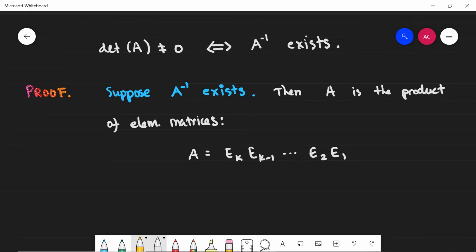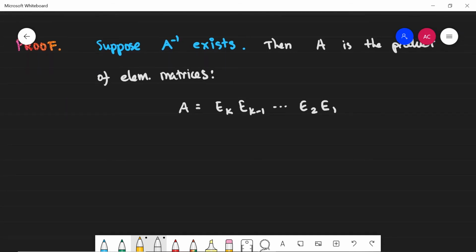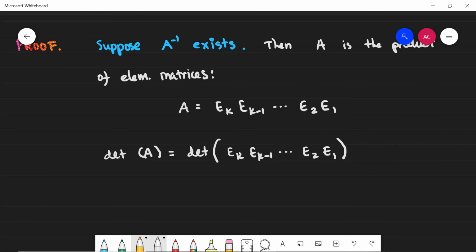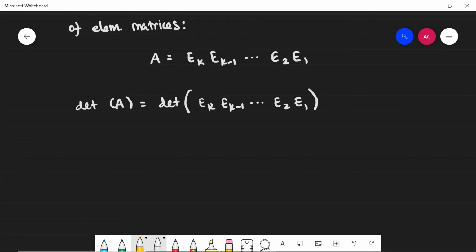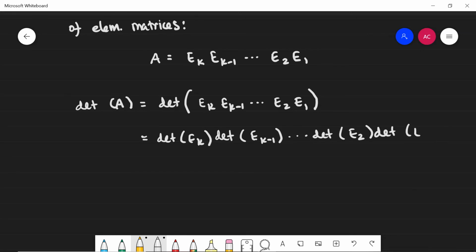Now I can take the determinant of A, and remember, my goal is to prove that it is non-zero. The determinant of A is the determinant of this product. But we know that the determinant is multiplicative, so this is equal to the determinant of E sub k multiplied by the determinant of E sub k minus 1, etc., until I get to the determinant of E sub 2 and then the determinant of E sub 1.